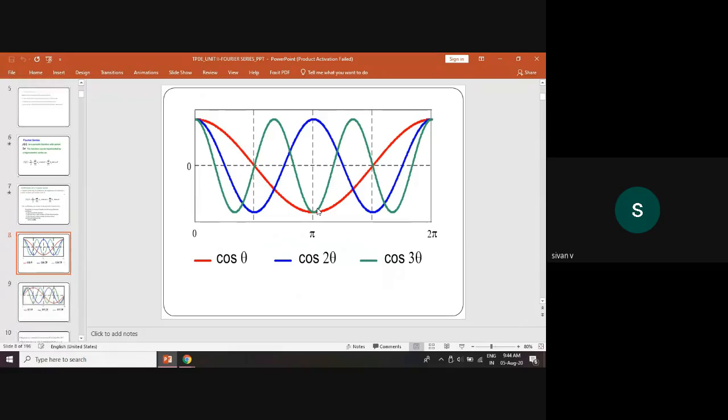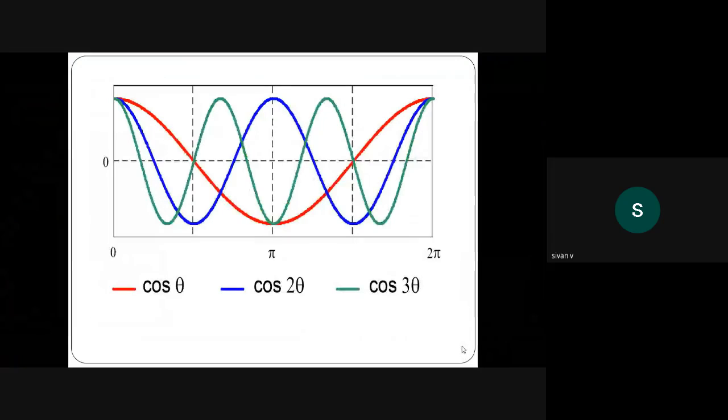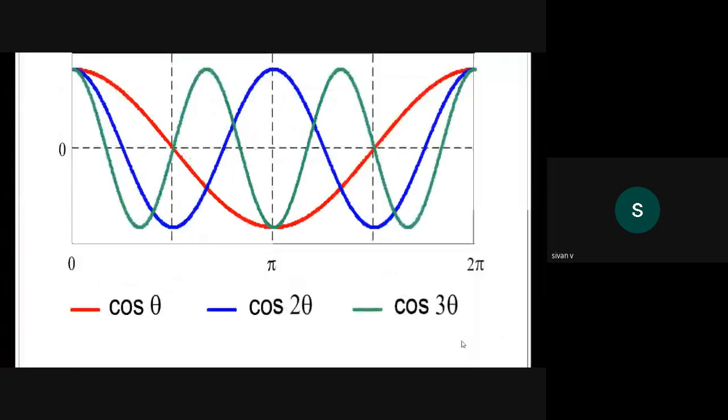This is some periodic function. So f of x or f of theta equal to cos theta, cos 2 theta and cos 3 theta. This red line shows cos theta, blue cos 2 theta and green cos 3 theta.